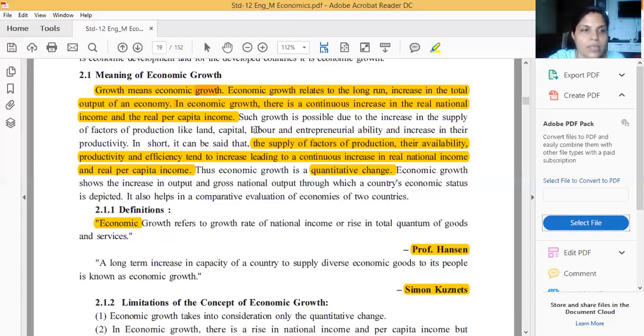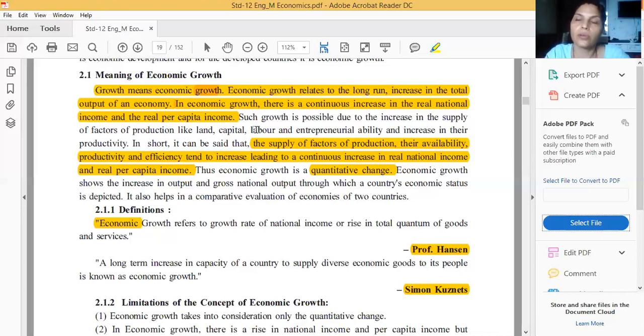I will just ask a simple question. If you got this all, then I can ask. Economic growth and actual GDP, are these both the same?